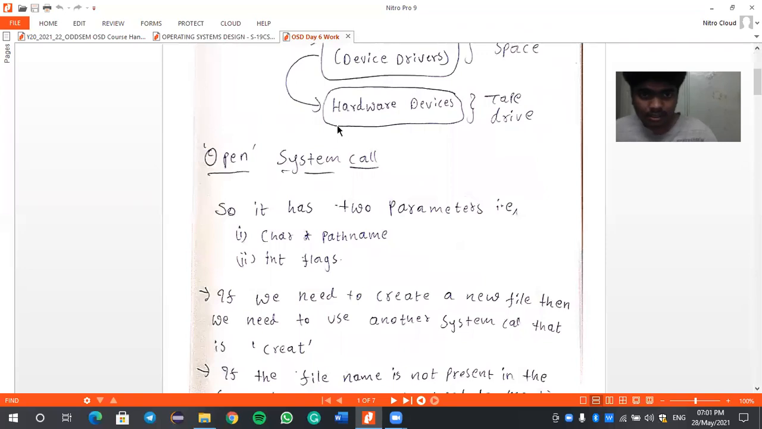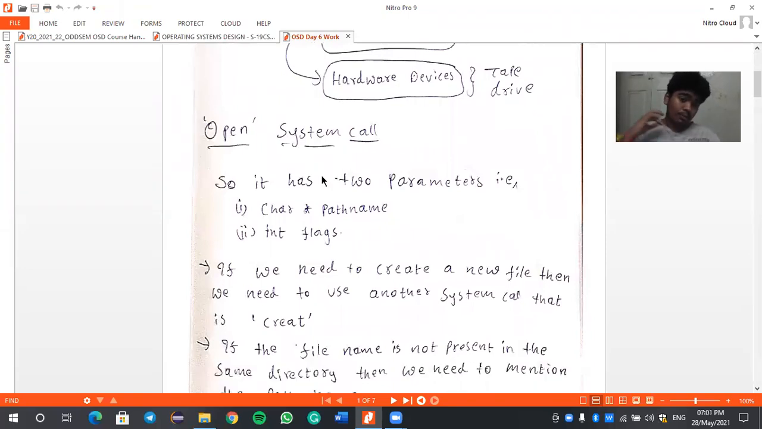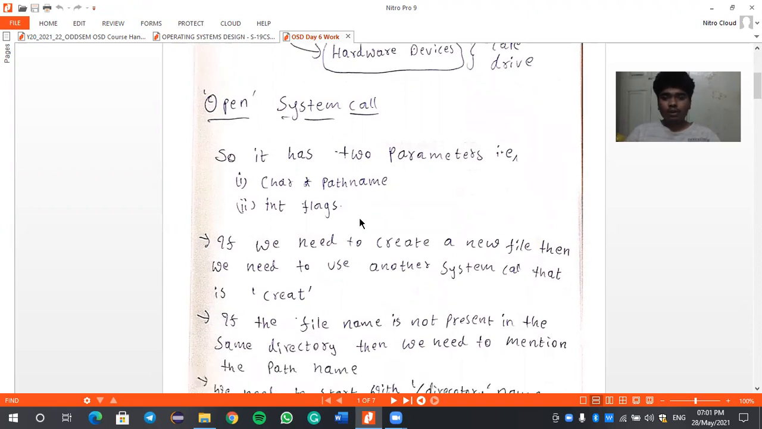Now let us discuss one of these system calls, that is the open system call. If we need to create a new file, we use the open system call. If we need to open an existing file, we also use the open system call. It has two parameters, that is the path name and flags.